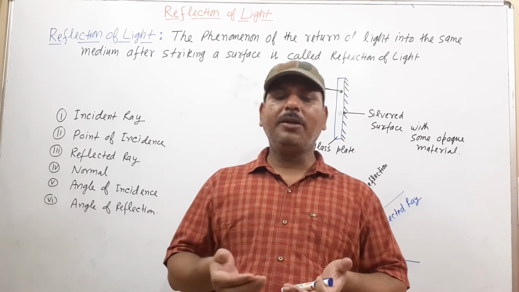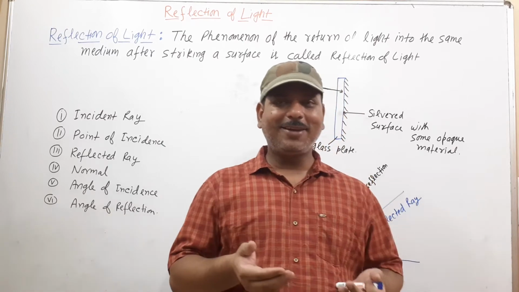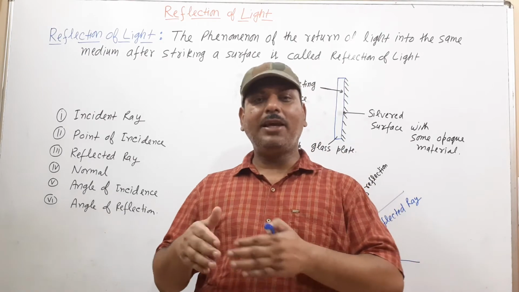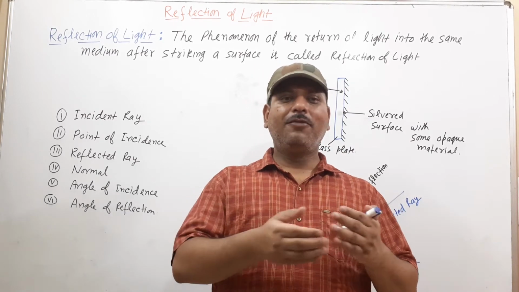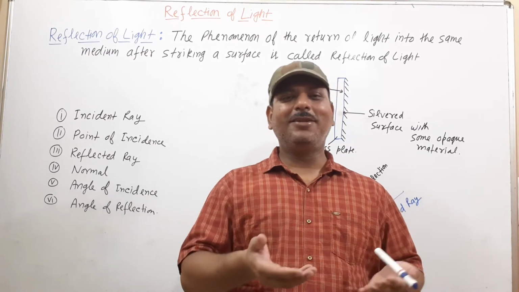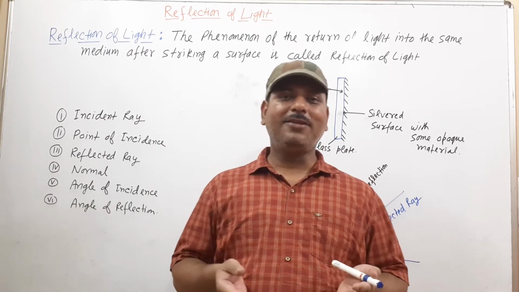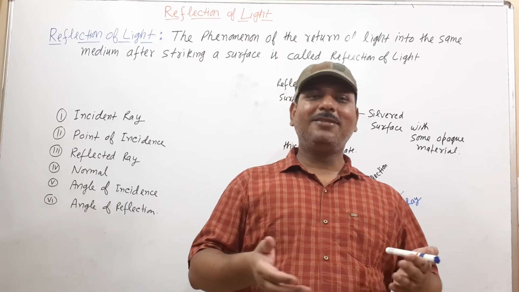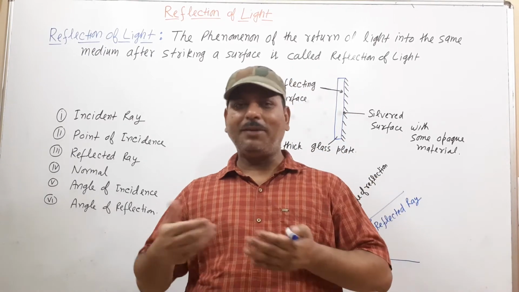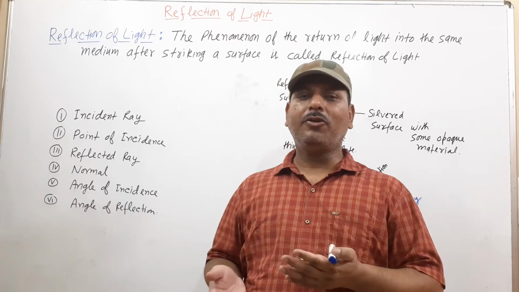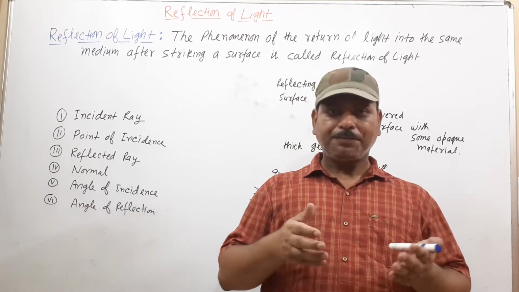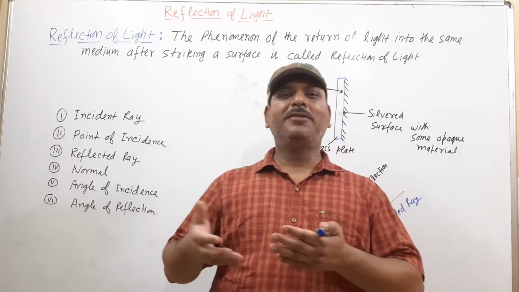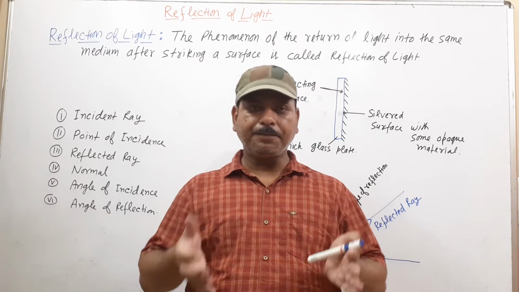Actually, when we are talking about light, what is the nature of light? It has dual nature. It has wave nature as well as particle nature. For the wave nature, we can show reflection, refraction, diffraction, interference, polarization. These give the wave nature of light. But the photoelectric effect and Compton effect give the basis of particle nature.